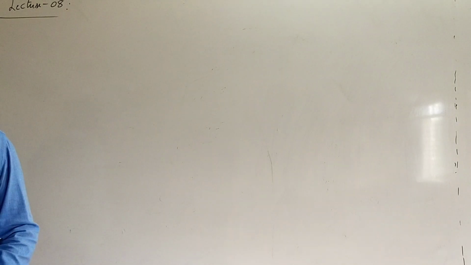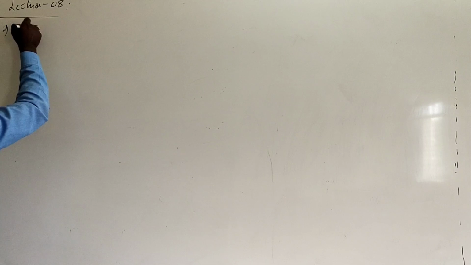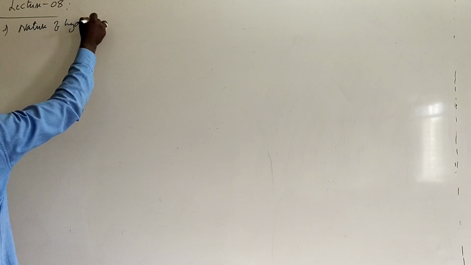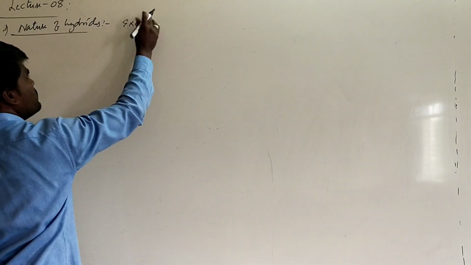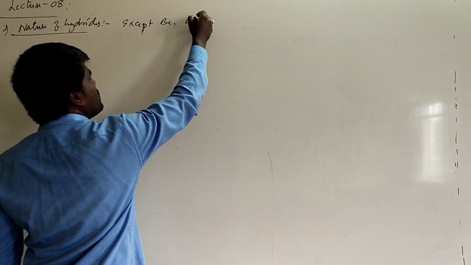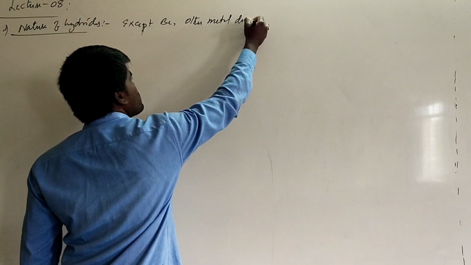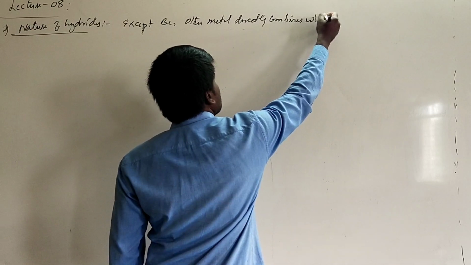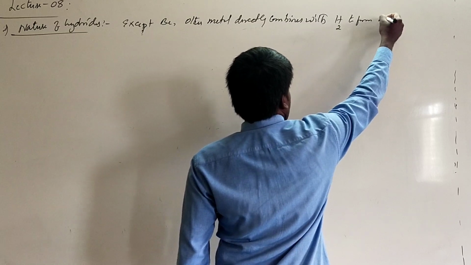After this, we are going to discuss the second topic, the nature of hydrides. Generally, except beryllium, other metals directly combine with hydrogen to form metal hydrides.